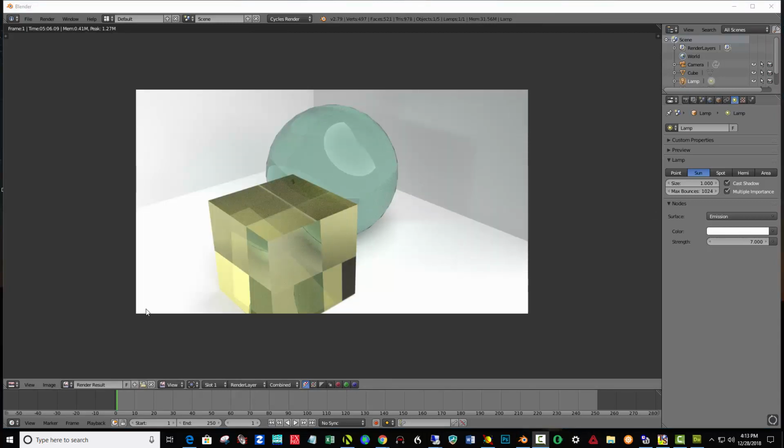Okay, this is how that rendered out. It took another 5 minutes, and I love the refraction through the cube, how the sphere breaks up here, and the lines from the edges of the box showing up reflected here. We see reflection of the light bouncing around on this sphere. So have fun with this, and see you in the next video.